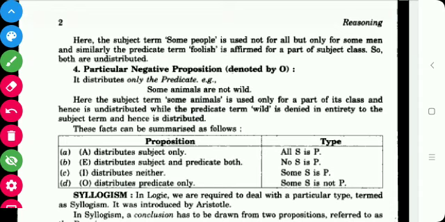And the next is particular negative proposition, which is denoted by O. It distributes only the predicate. For example, some animals are not wild. It is a negative proposition, and it is denoted by O.